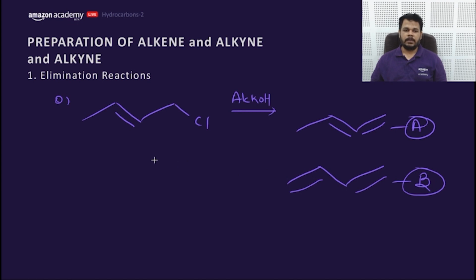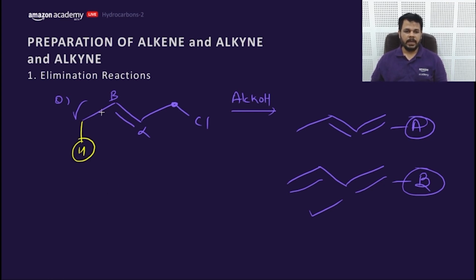What would be the answer? If this is given, you need to remove H, either this position, beta position or gamma position. What would be the answer? Yes, this is the conjugated alkene. This would be the product, but what is the mechanism based? This is the H that will get removed.